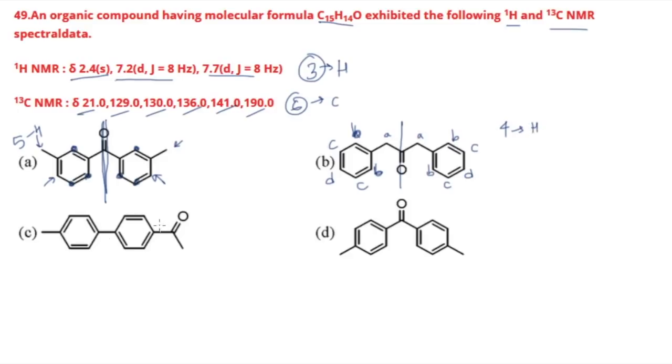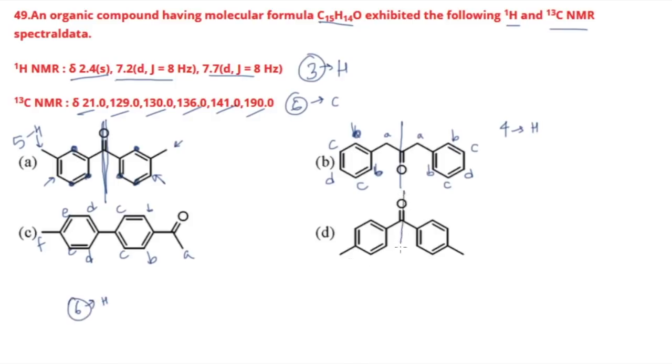In option number C, it's pretty simple. No plane, nothing is there. So how many kinds of hydrogen? A. Then you have B, C, D, E, and F. So we have 6 kinds of hydrogen in this particular option number C.